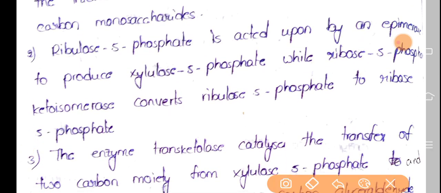So whatever the end product that we got in the oxidative phase is ribulose 5-phosphate, which is a 5-carbon compound.